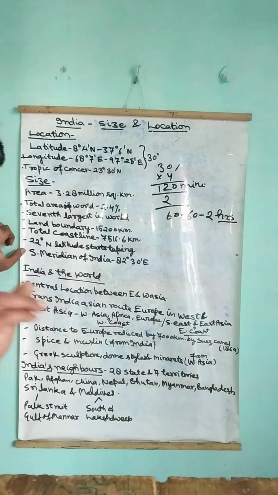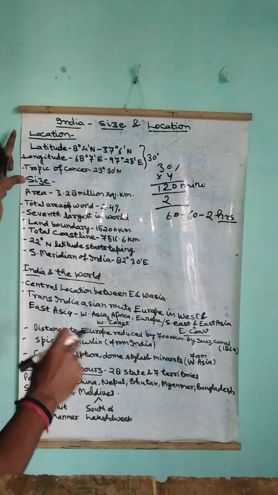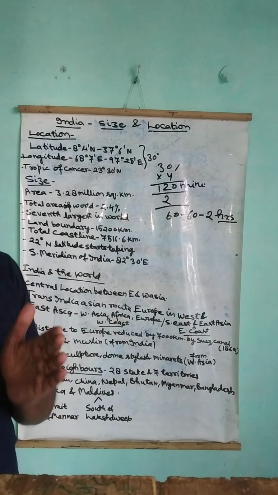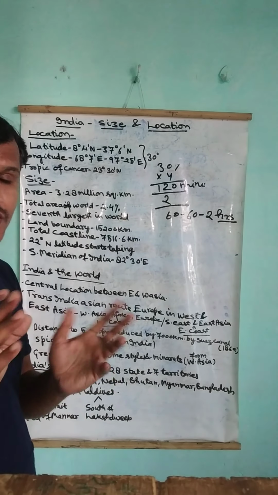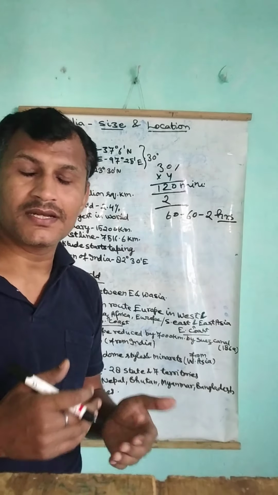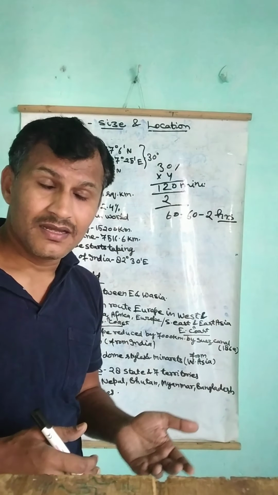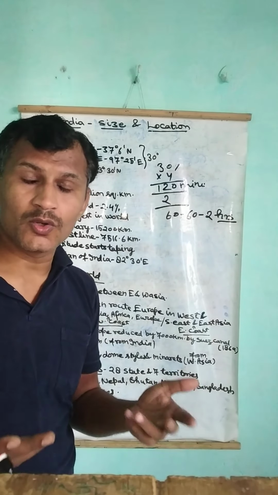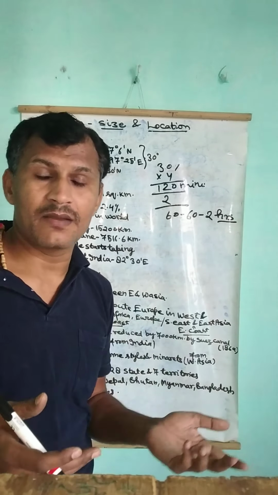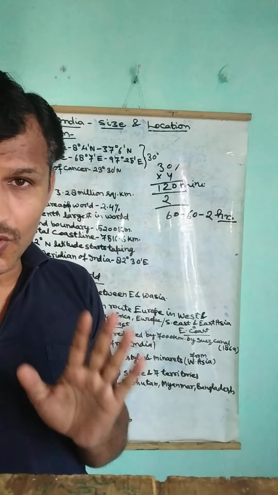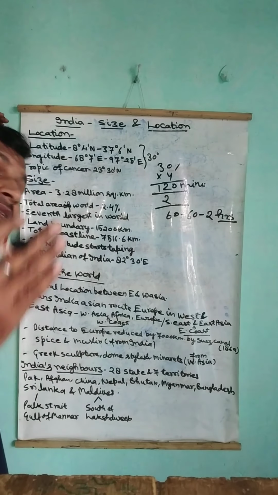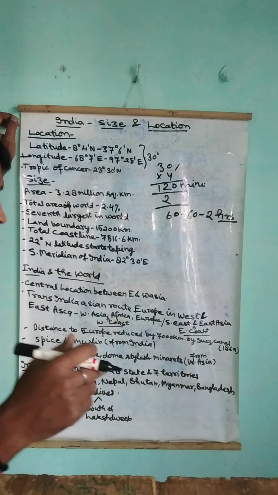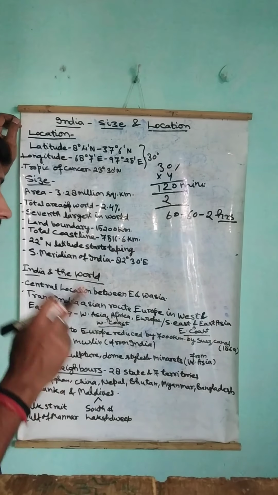The next thing, India and the world. So this is about size, this is about location, and the next is India and the world. India has a central location. You all know India is a vast country. You all know India is rich in its culture, rich in its civilization, rich in its heritage. It has grand books, Ramayana, Mahabharata, and you all know India in ancient time was called the golden bird of the world. सोने की चिड़िया ऐसे कहा जाता था. You all know. So in the same record we have to study India and the world. India has the central location in East and West Asia.